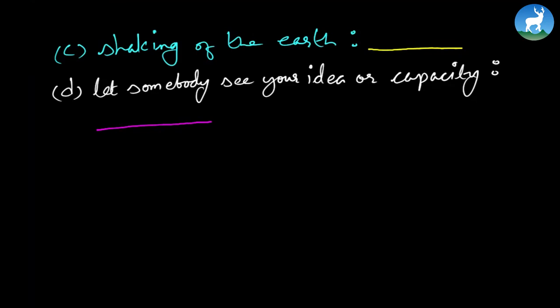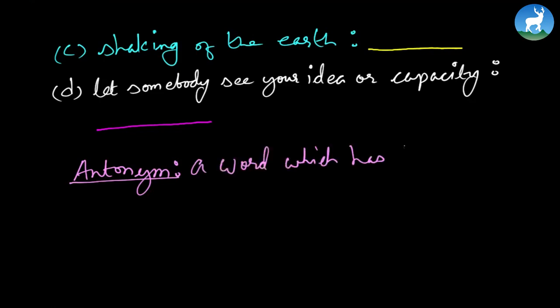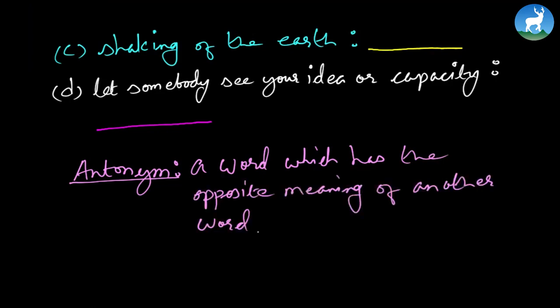Let's move forward. Now, again, we have one more exercise where we'll have to figure out the antonyms. Yes, you heard that correctly. Do you know what antonyms are, by the way? Now, the dictionary meaning, antonym means just the opposite, alright? So the dictionary meaning of antonym would be a word which has the opposite meaning of another word.